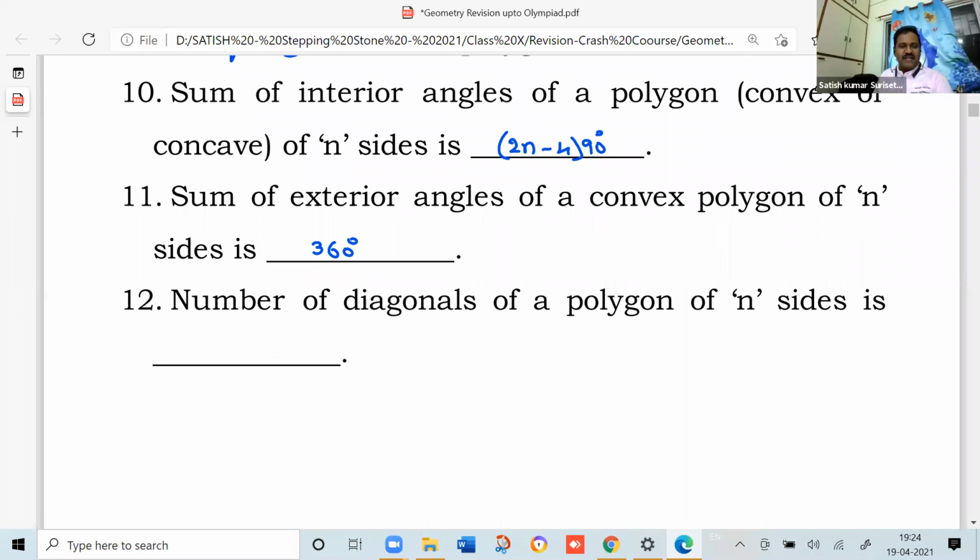Now, for a pentagon, how many will be there? You can draw a rough figure and check. 5. Now, those numbers form a sequence. Based on the sequence concept, you can derive the formula. At present, I'm giving the formula only. You can try the derivation: n(n minus 3)/2. Derivations we'll discuss in the regular classes, not in this class.